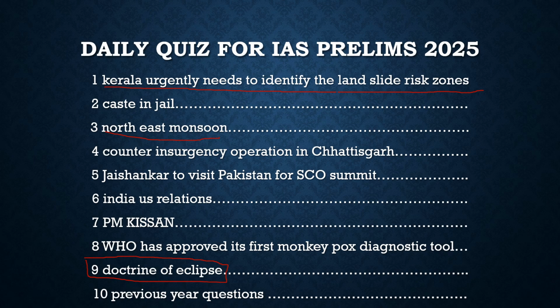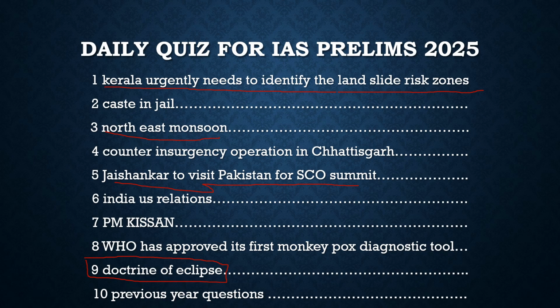Then the another article which was in the news is about Jaishankar's visit to Pakistan for the SCO summit. From 2015-16 itself, we had boycotted Pakistan because of the Uri attacks. At that time we had the SAARC summit, and we did not join it. SAARC has become insignificant because of that, because India and Pakistan are not collaborating in it.